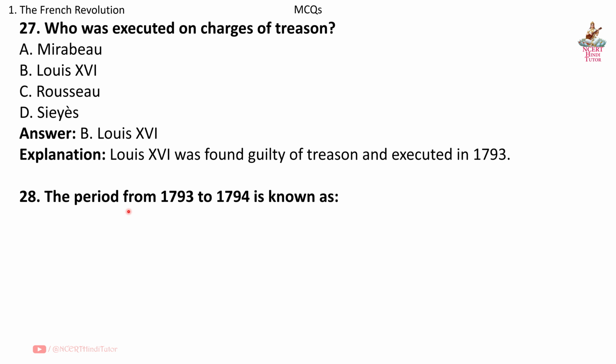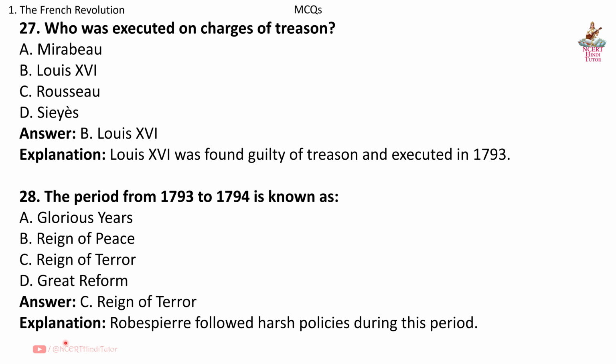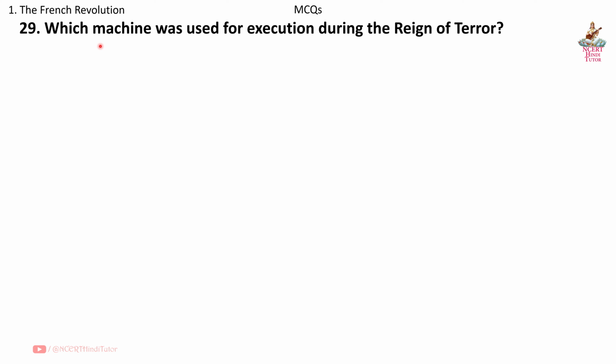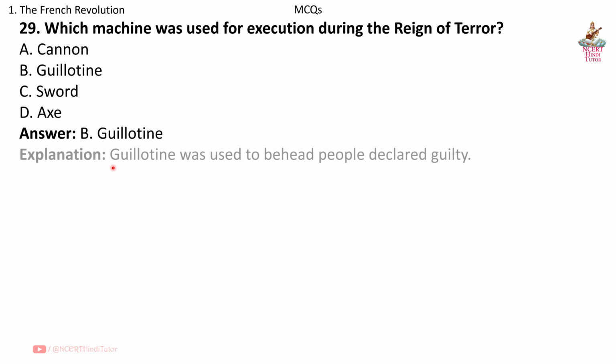Question 28. The period from 1793 to 1794 is known as? Answer C. Reign of Terror. Explanation. Robespierre followed harsh policies during this period. Question 29. Which machine was used for execution during the Reign of Terror? Answer B. Guillotine. Explanation. Guillotine was used to behead people declared guilty.